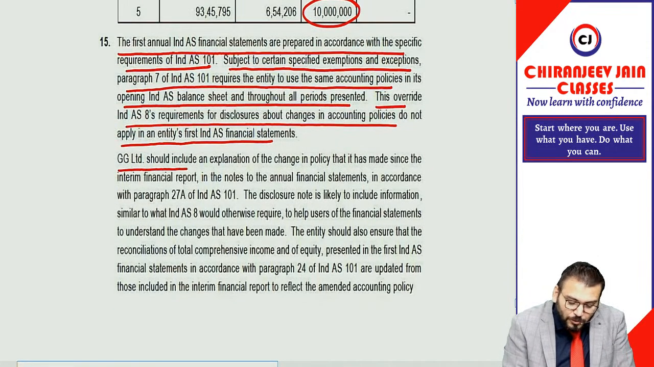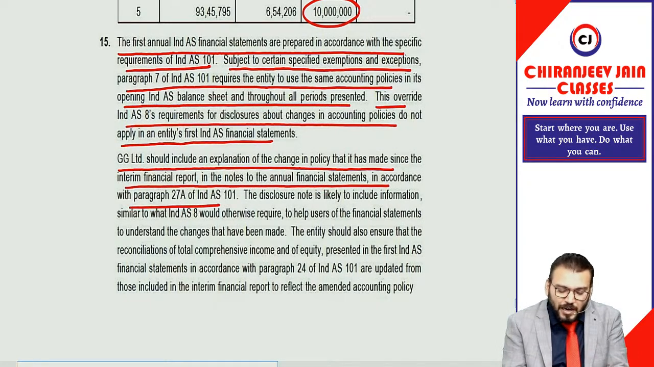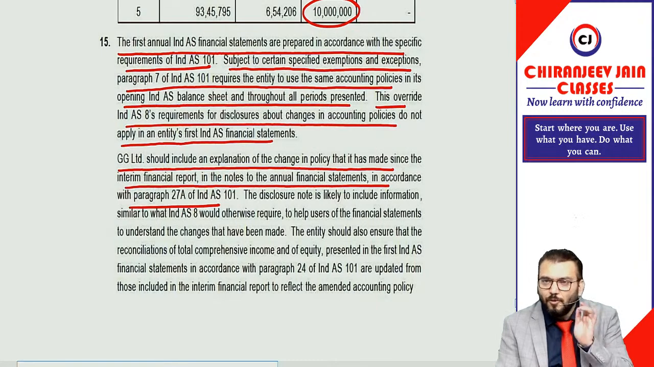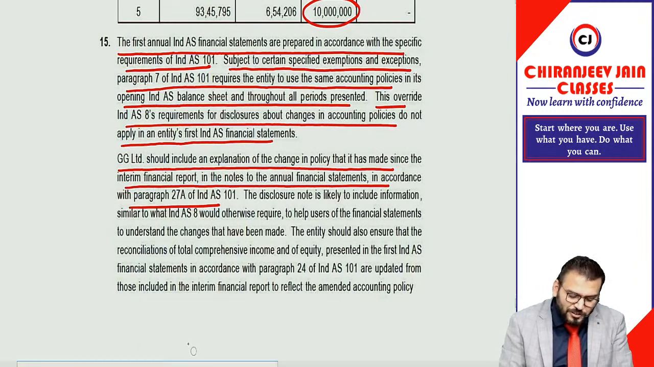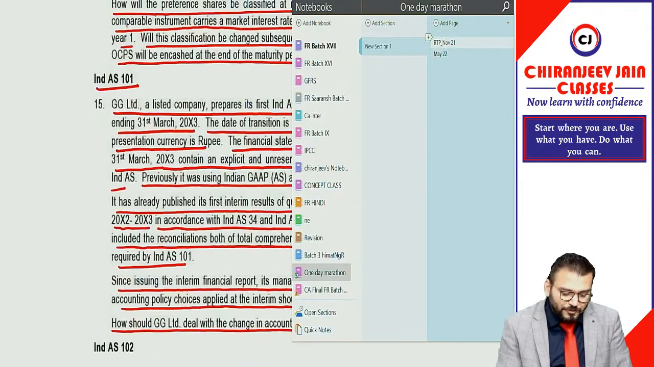GG Limited should include an explanation of the change in accounting policy that it has made since the interim financial report in the notes to the annual financial statement in accordance with Ind AS 101. That only I have said, only a disclosure is required. You can read. I hope you have understood. Correct? So this is a theoretical question. Got it? Yes, sir. Coming to the next question.